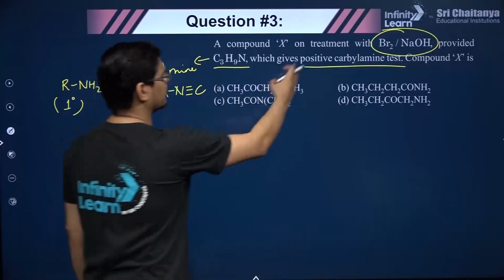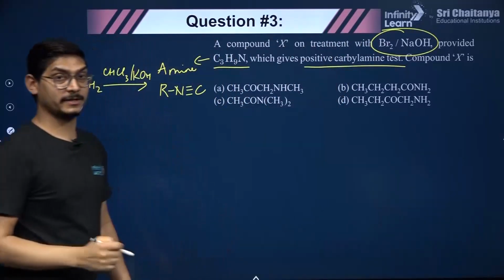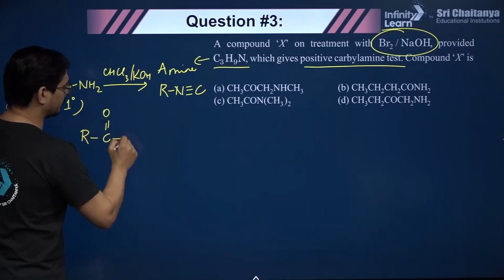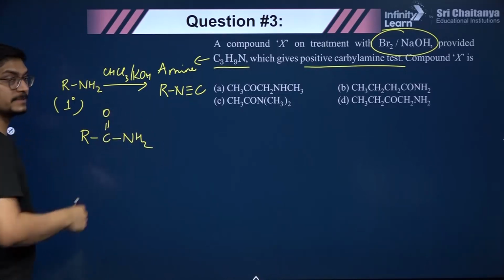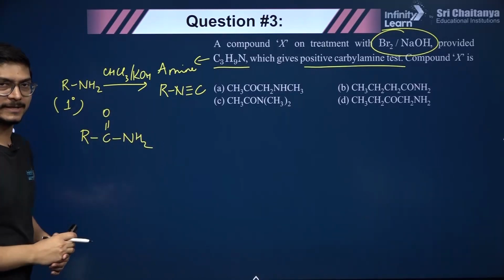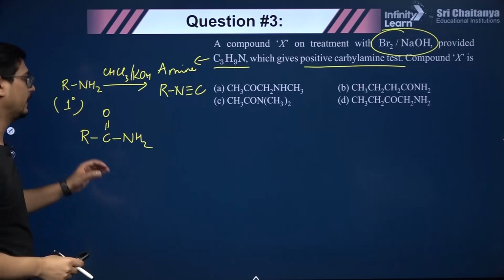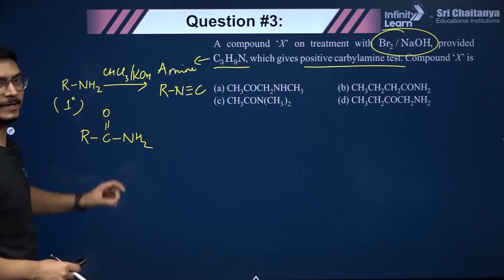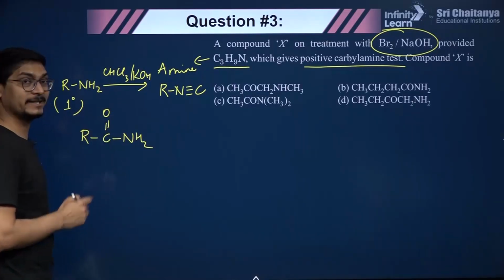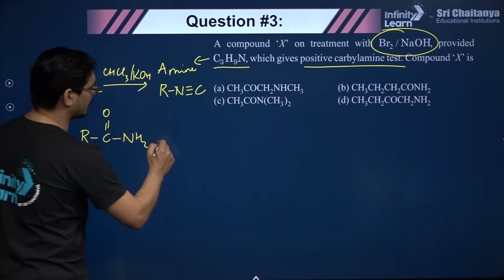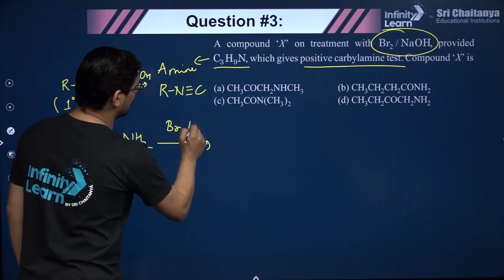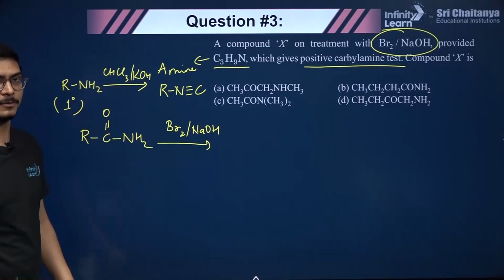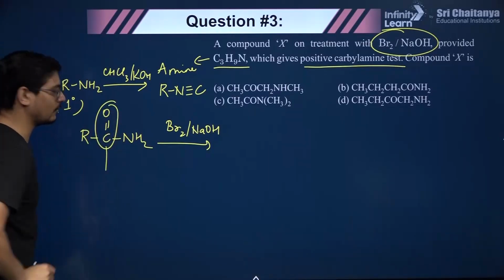Now here, bromine and NaOH is Hofmann bromamide degradation. What happens in Hofmann bromamide degradation? I'll tell you. Here you have to take primary amides, as in unsubstituted amides. They can be aliphatic or aromatic. That means you can either take CH3CONH2 or you can take benzamide, benzene CONH2. Both will respond to this Hofmann bromamide degradation reaction. So if we take this and react it with bromine and NaOH, what will happen? It's a very simple trick, guys. The mechanism of Hofmann bromamide is very long, but the simple trick is to remove the CO from the middle.